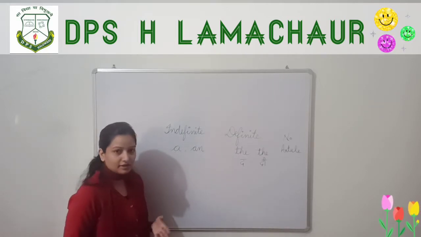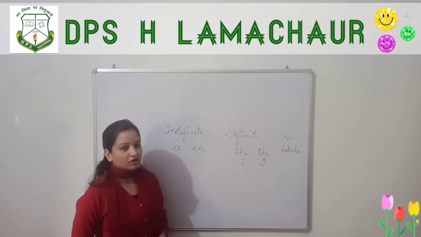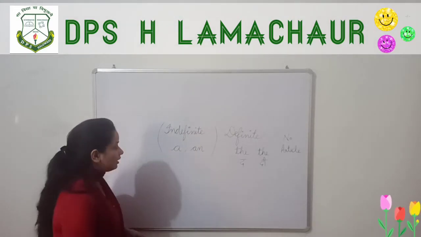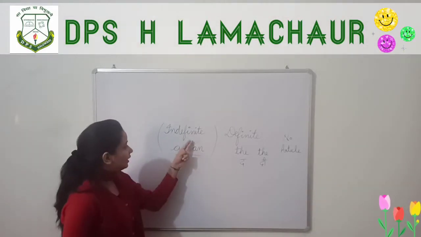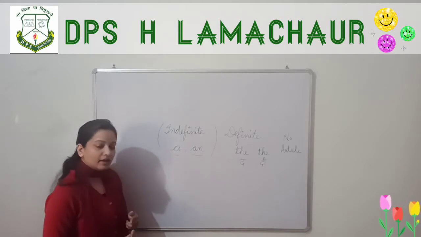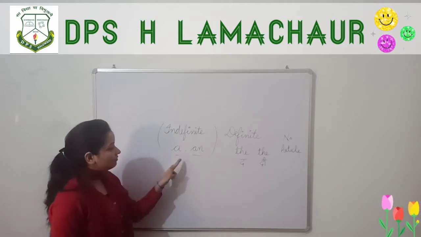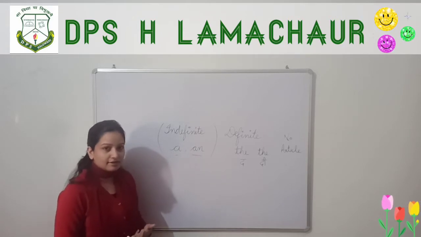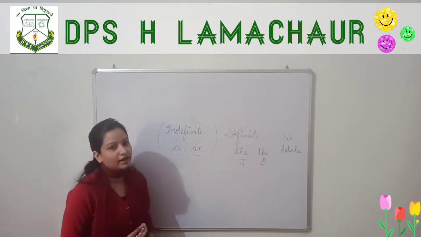Now let us study in brief. Kids, you might have studied this in your previous class. Let us discuss indefinite articles first. There are 2 articles under indefinite articles, a and an. Now the question arises: when to use a and when to use an? Before that, let us discuss vowels and consonants.